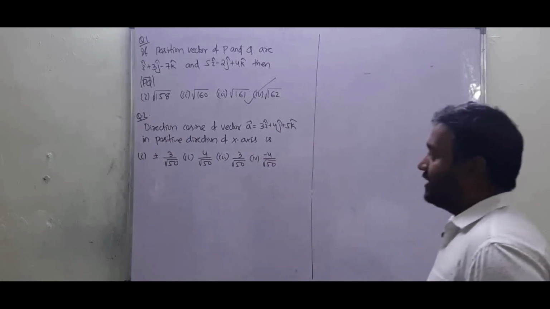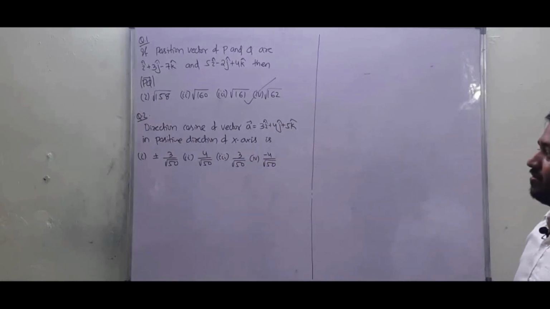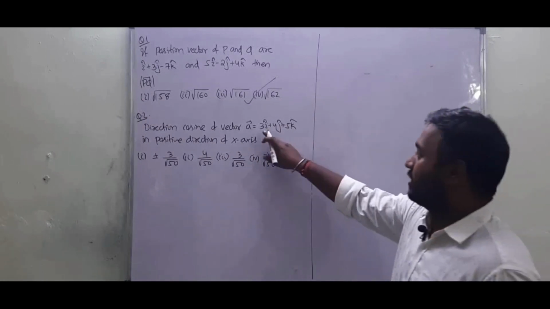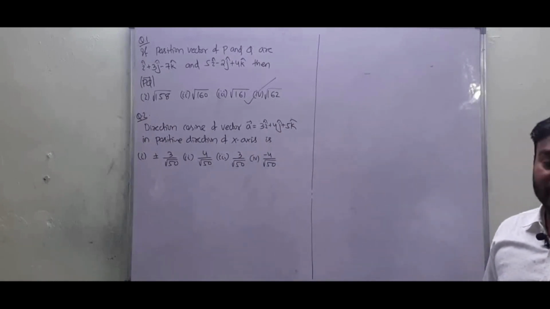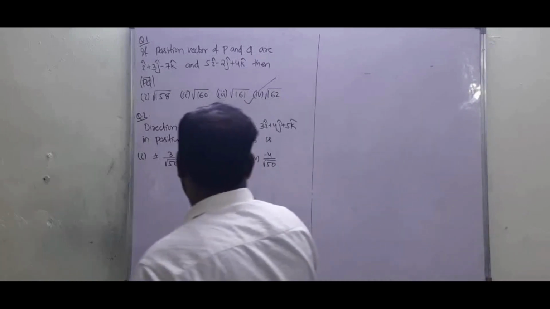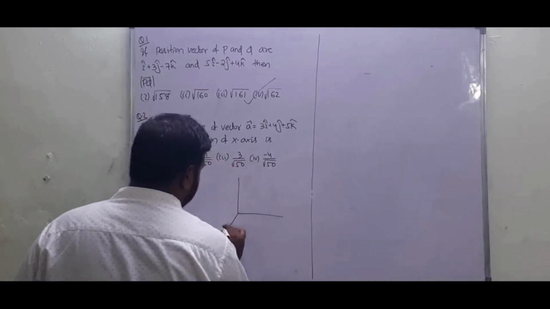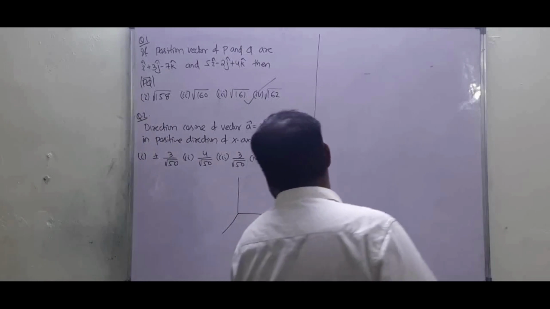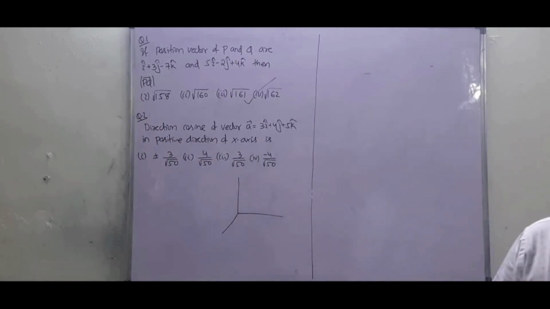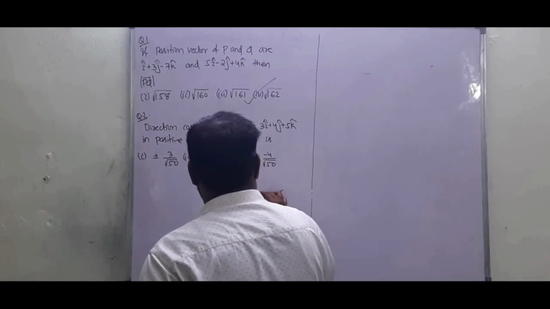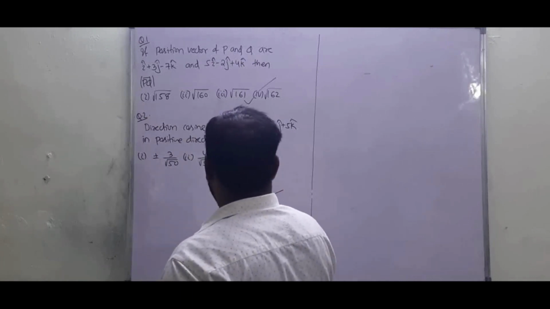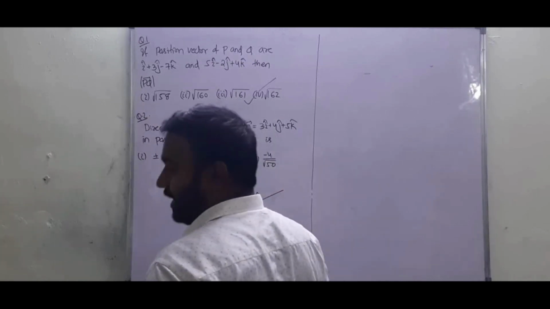In the next question it is asked for the direction cosine of a vector A, which is given as 3 i cap plus 4 j cap plus 5 k cap, in the positive direction of x axis. What we have already studied is that in a Cartesian coordinate system, a vector A is there, making an angle alpha with the x axis.